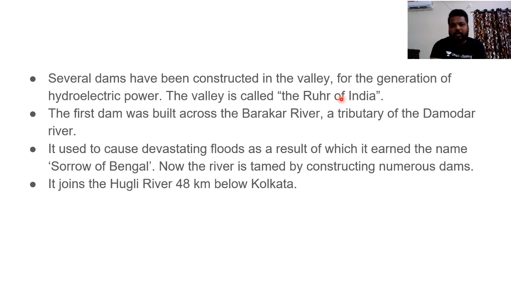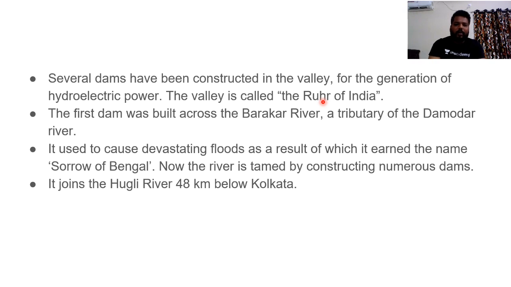Several dams have been constructed in this valley. Clear? Damodar Valley Corporation, DVC generally, which we say, for the generation of hydroelectric power. And this valley is called the Ruhr region of India. The first dam was built across the Barakar River, a tributary of Damodar River. Do remember this. So why is it called the Ruhr region? The answer is, in this region we find huge availability of coal.